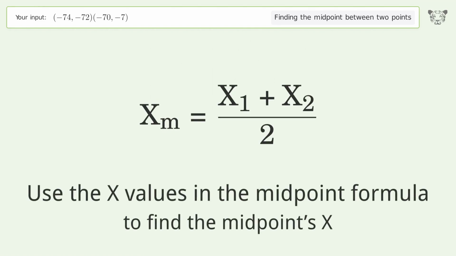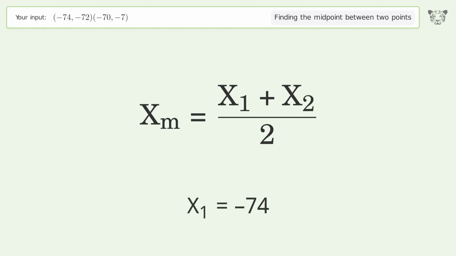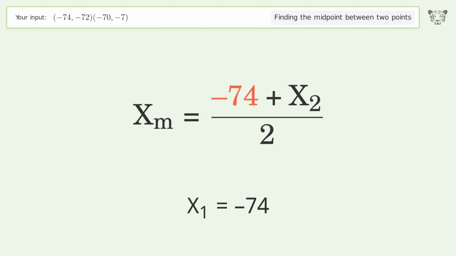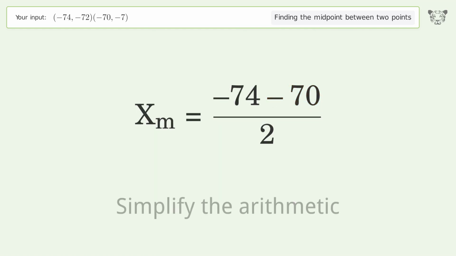Use the x values in the midpoint formula to find the midpoints x. x1 equals -74. x2 equals -70. Simplify the arithmetic.